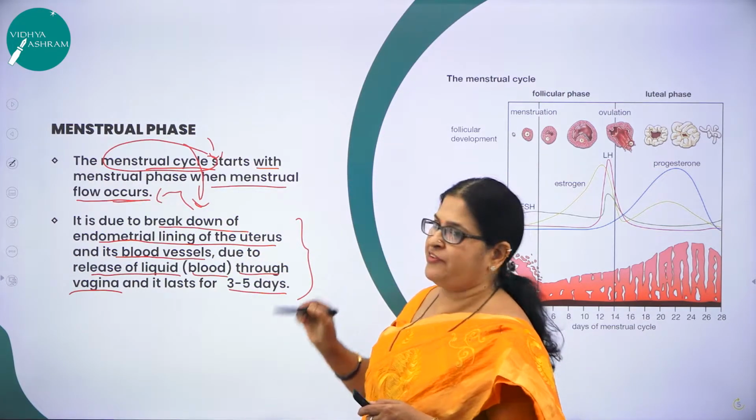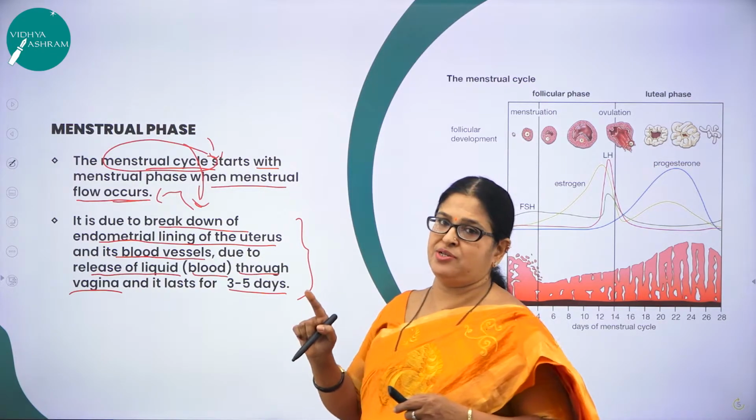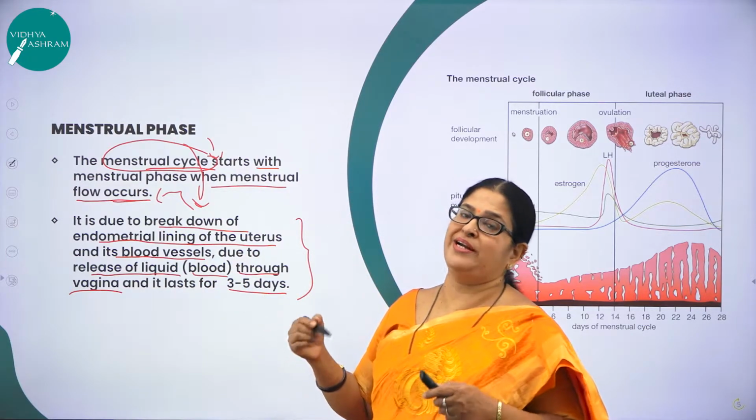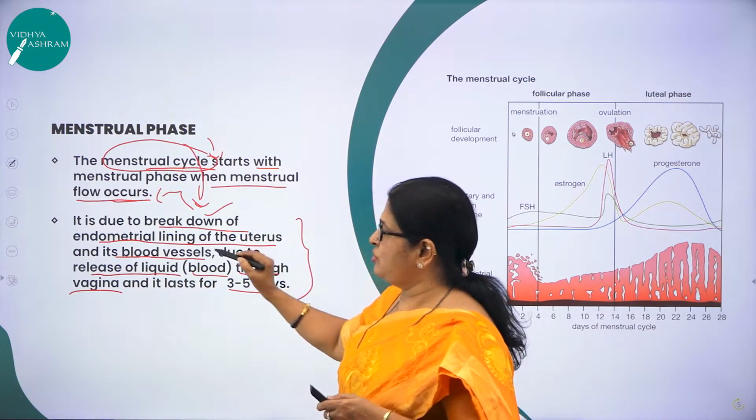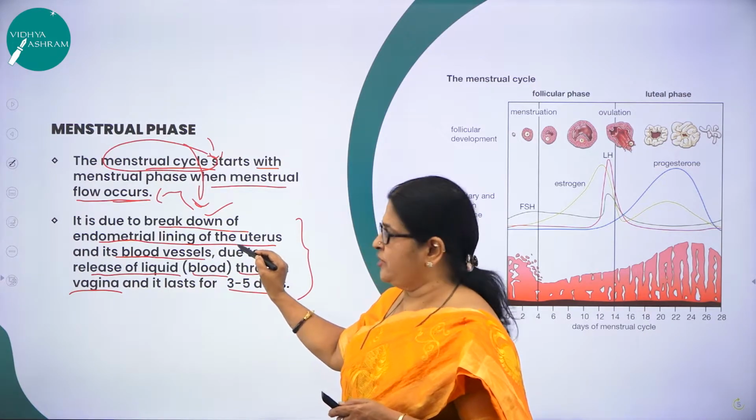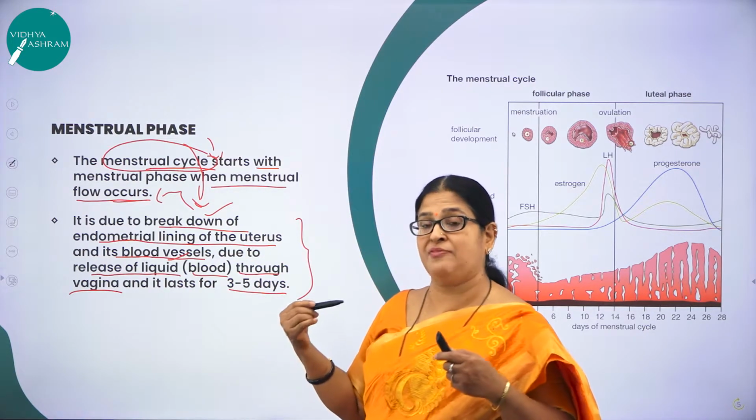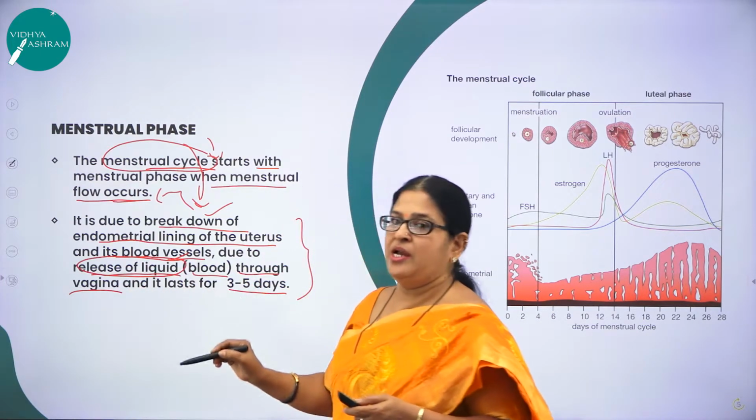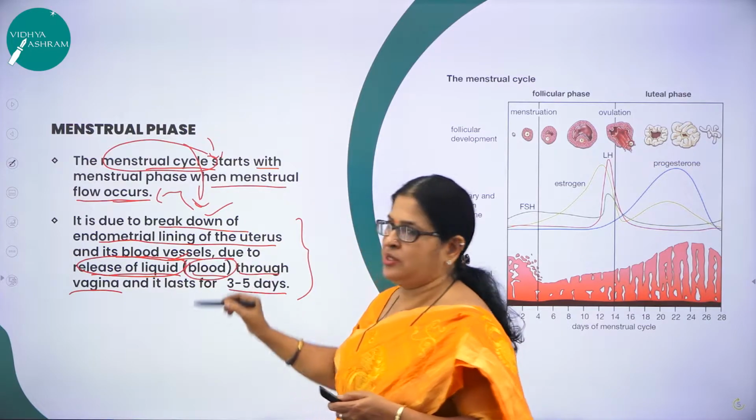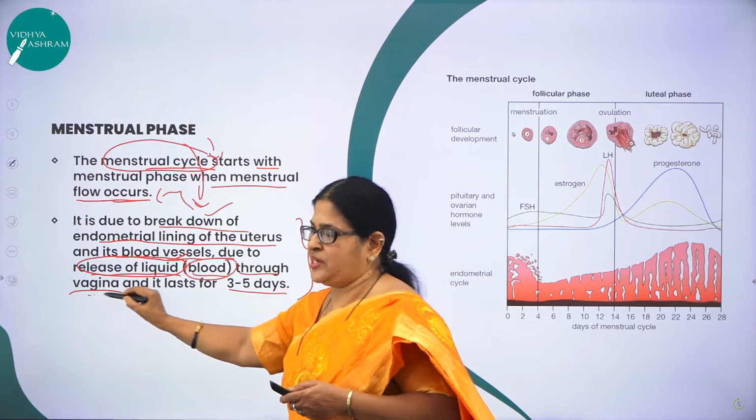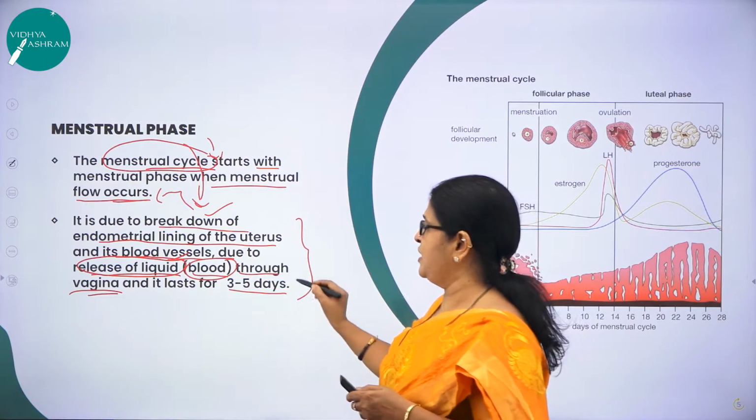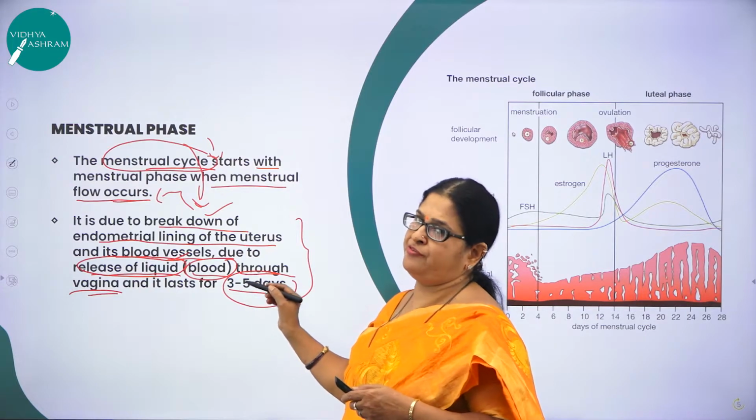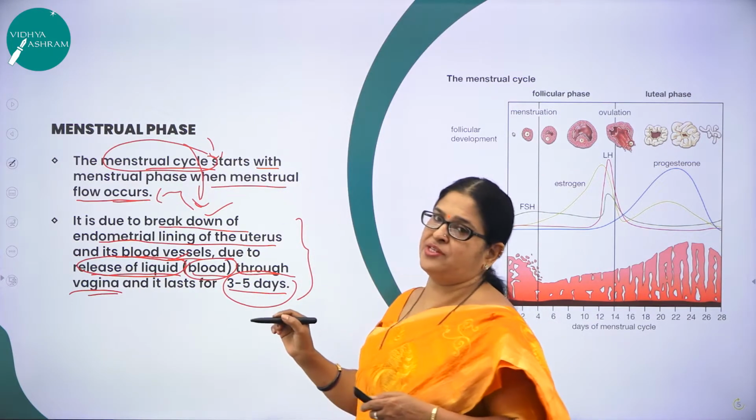So what is the menstrual phase? It is the first phase of the menstrual cycle, which starts with menstrual flow. Why does it occur? It occurs due to the breakdown of the endometrial lining of the uterus along with its blood vessels, because the blood vessels are also broken down. So there is a release of liquid, which is nothing but blood, that passes through the vagina. And this menstrual phase will last for how many days? Hope you remember in the diagram I told you, it lasts for 3 to 5 days. So that is the significance of menstrual flow.